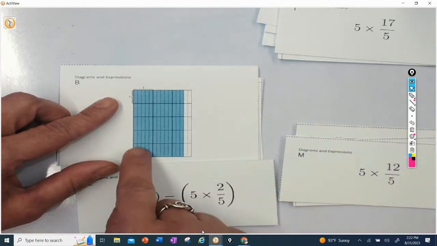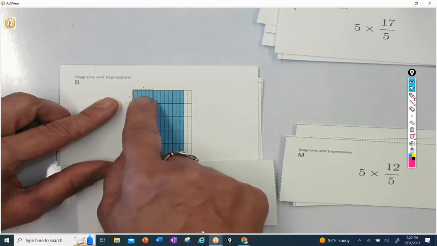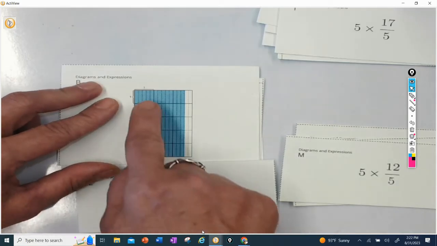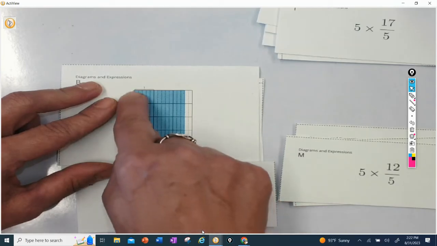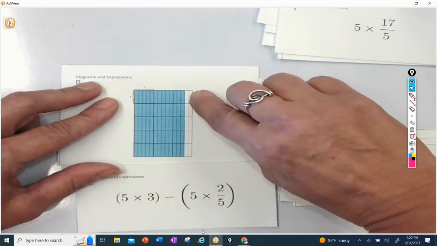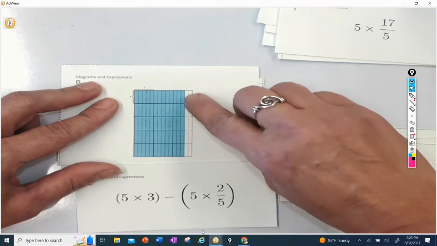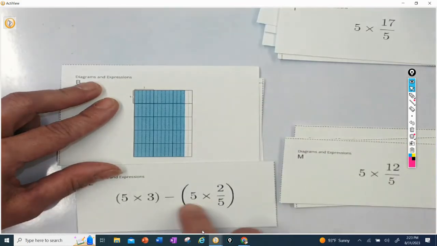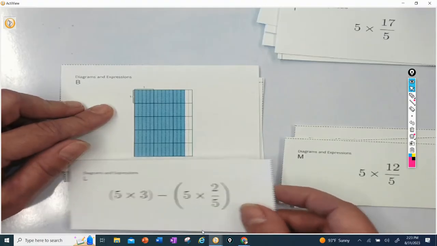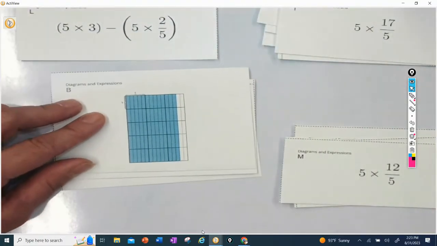This one says 5, 1, 2, 3, 4, 5 times 3. Oh, and then it subtracts 5 times 2/5. That might work. So 5 times 3 would be the entire big rectangle. And then I have 5 times 2/5. This is the white part. 2/5 5 times, and I'm subtracting that. So I do think that B and L are the same, so I'll put that one over here. That does work.